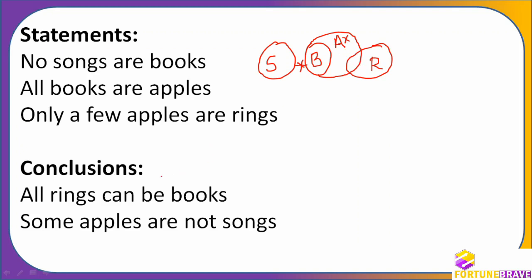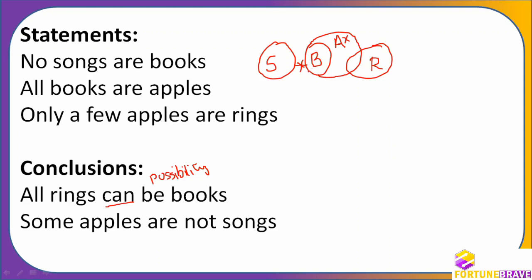Fine. All rings can be books. Whenever it is "can," it is possibility. Can means possibility. Remember again. So therefore, I am going to see the possibility case, not the standard one. So all rings can be books. Is it possible? Try to understand. All rings can be books. It is possible. How is it possible?